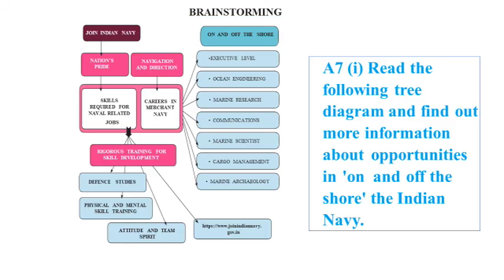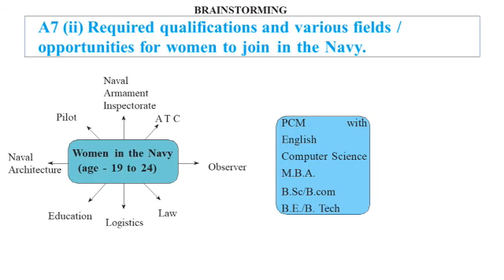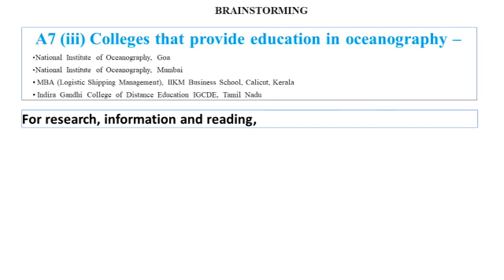A7, the first one, second, and the third are for research, information, and reading.